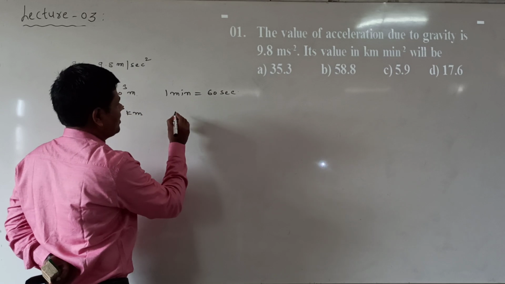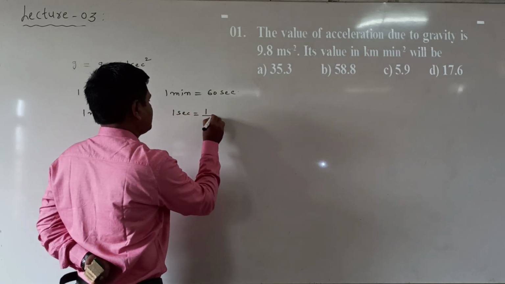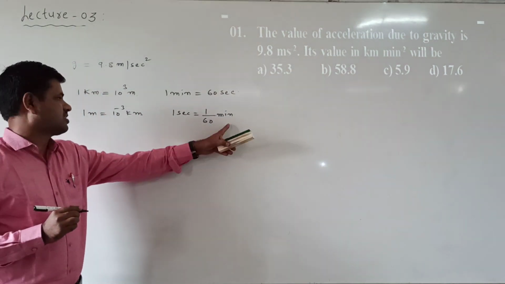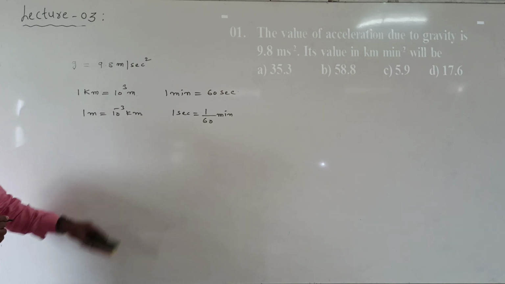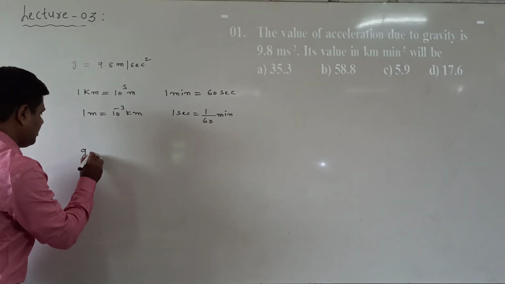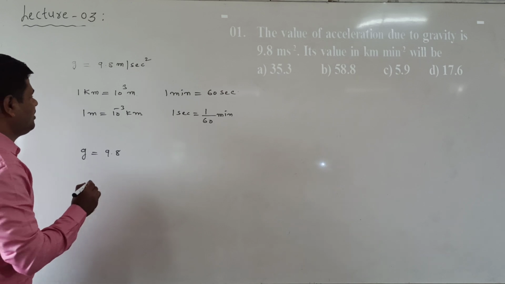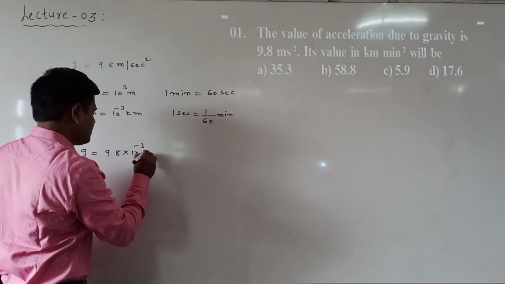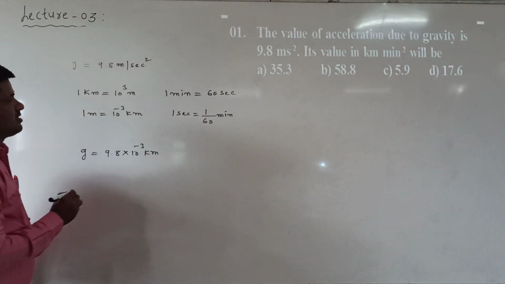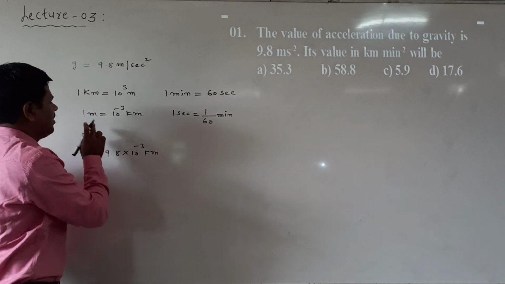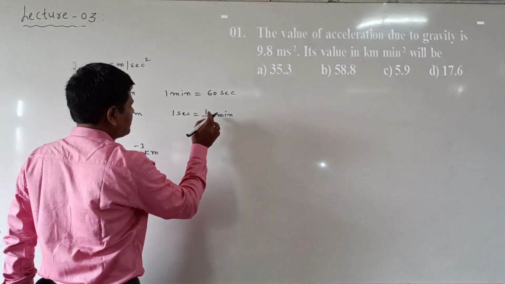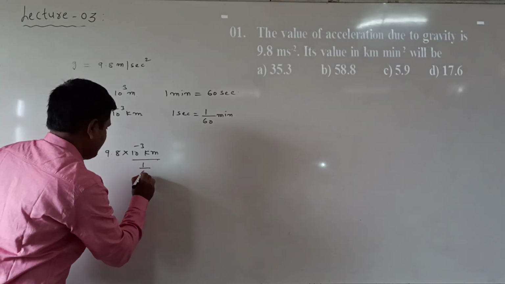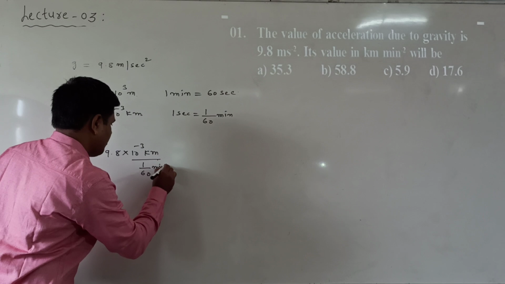Now 1 second is equal to 1 by 60 minute. Means in the place of the second we have to write 1 by 60 minute. In the place of the meter we have to write 10 power of minus 3 kilometer. Now the value changes as 9.8 into 10 power of minus 3 kilometer, divided by 1 by 60 minute squared.